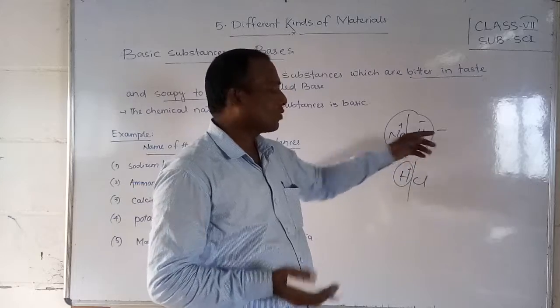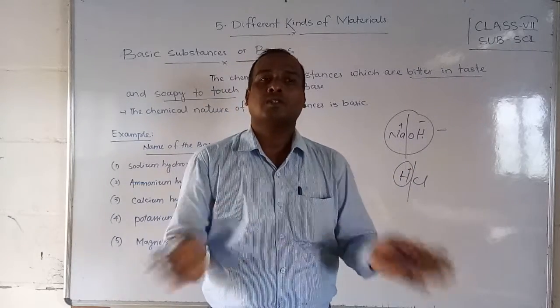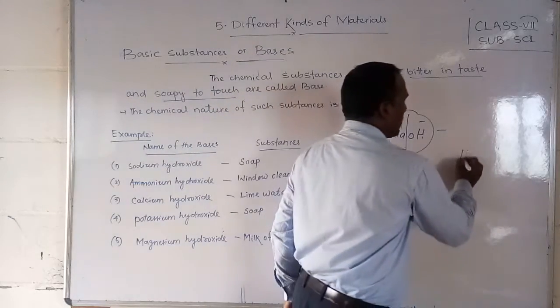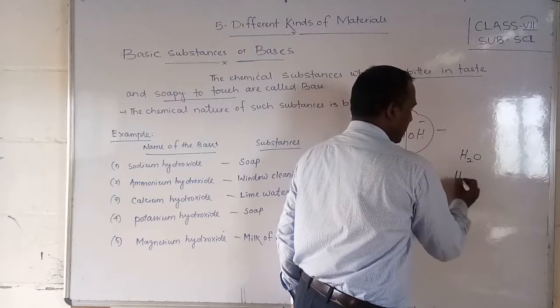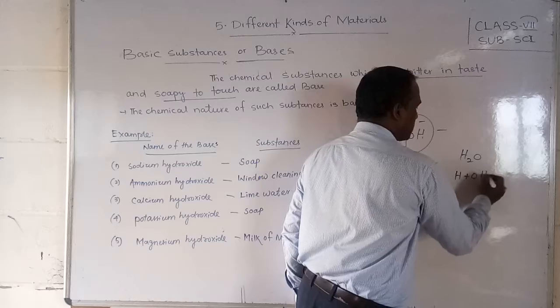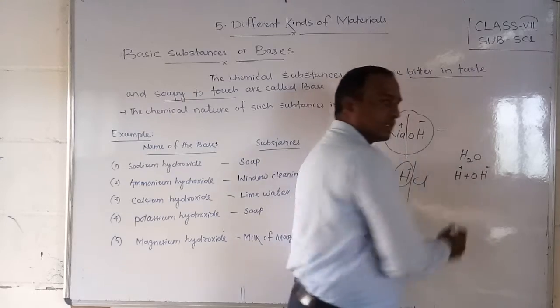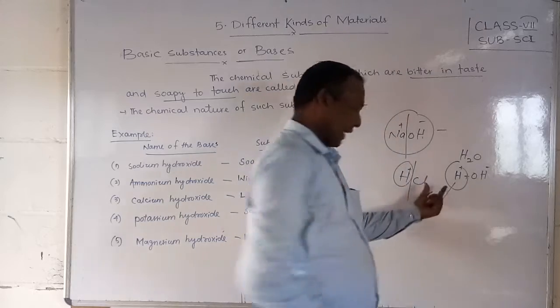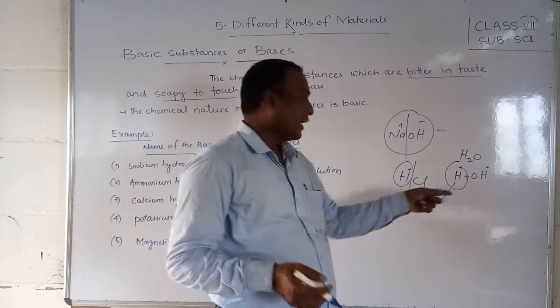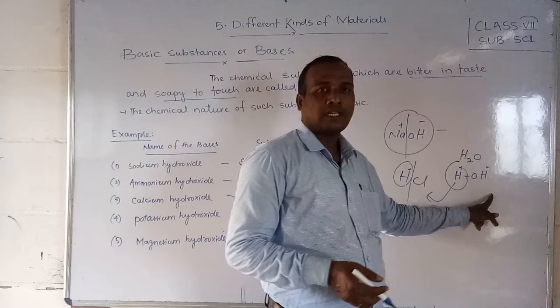H plus and OH: water is dividing, and the composition is forming. You know that water is H2O, that means H plus and OH. Generally it splits into H plus ions and OH minus ions.